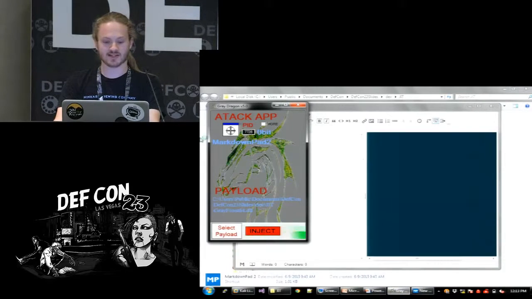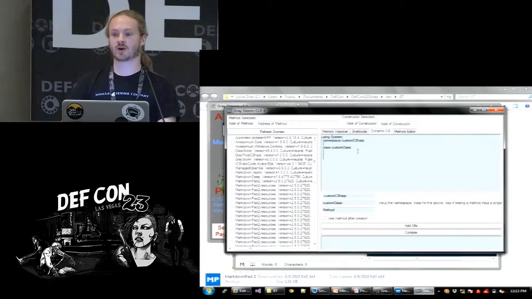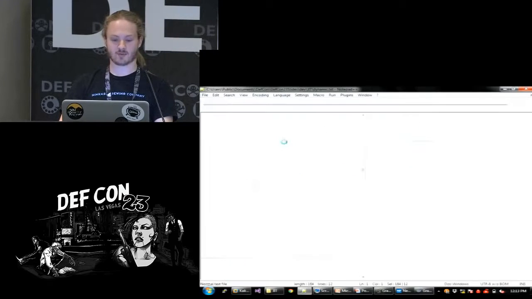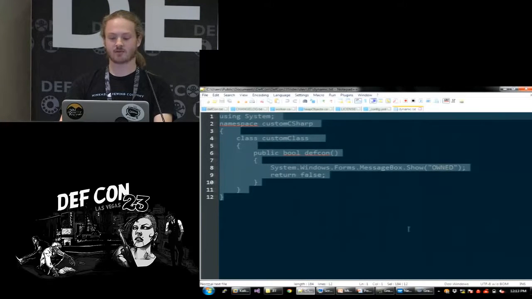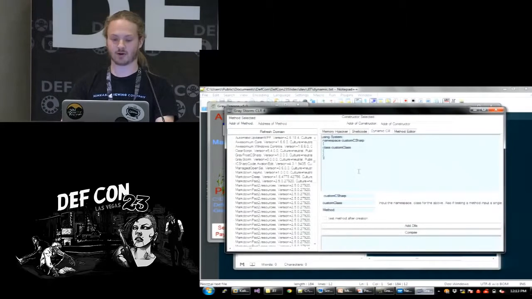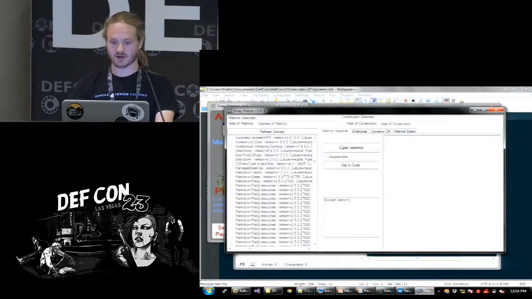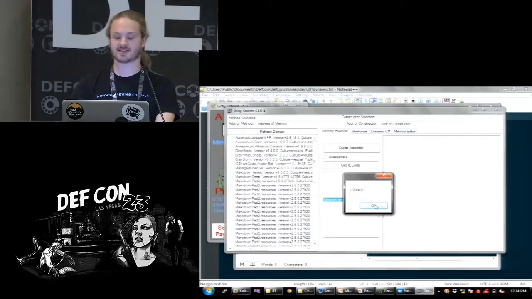I'm going to drag my crosshairs back over it, inject back in, and then I'm going to come over here to my dynamic C# window. This is going to allow us to compile new code on the fly, which I've already prepared. Essentially, I'm going to pop up a message box that says "owned" and return false because I actually don't want a license for this application anymore. So I'm going to paste that here, hit compile, and now it's over here in my methods list, and I can fire it to make sure it works. And oh, look, it says owned.